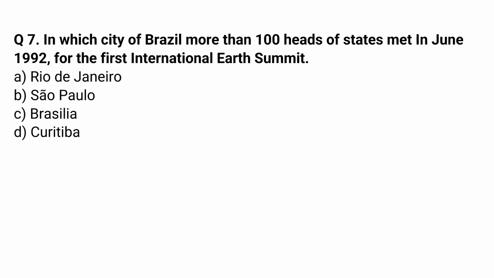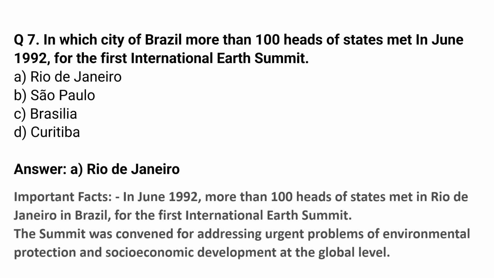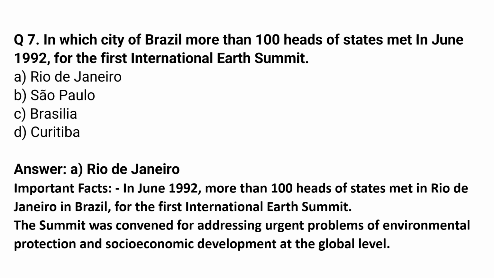In which city of Brazil more than 100 heads of states met in June 1992 for the first International Earth Summit? The correct option is option A, Rio de Janeiro. In June 1992, more than 100 heads of states met in Rio de Janeiro in Brazil for the first International Earth Summit. The summit was convened for addressing urgent problems of environmental protection and socio-economic development at the global level.